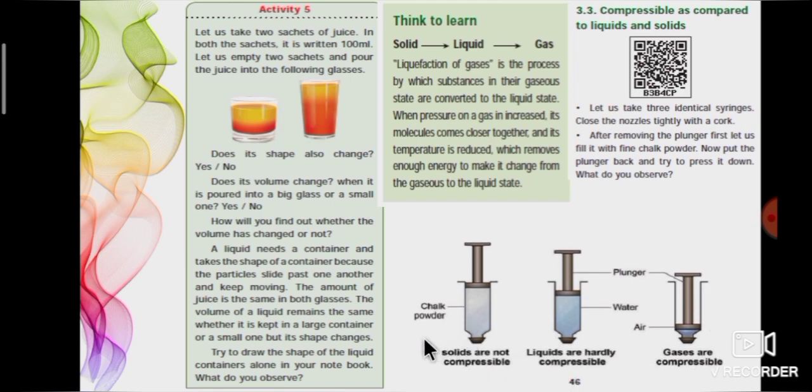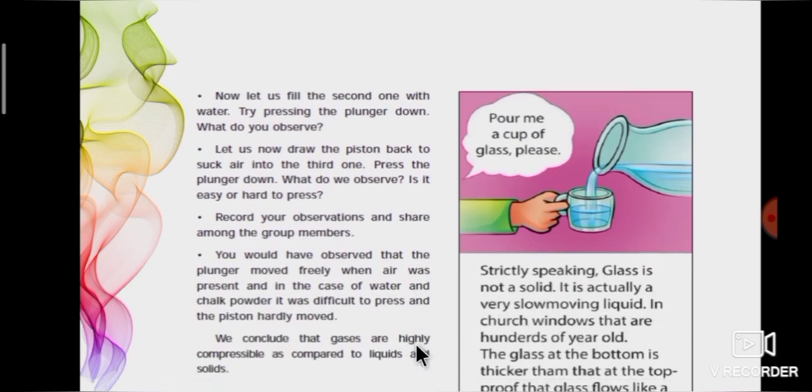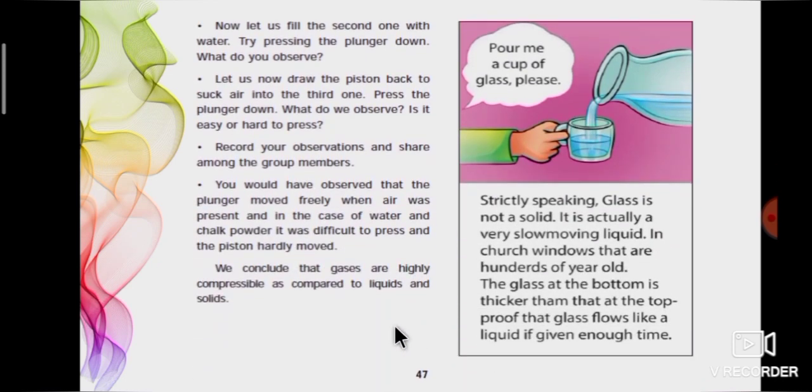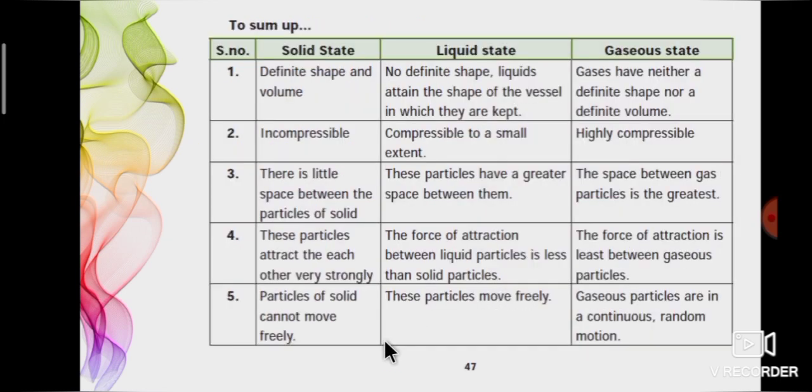This page also explains compressibility of solids, liquids and gases. From a simple activity, we find that gases are highly compressible. Page number 47 tells the information that glass is not a solid. It is a very slow moving liquid. Page number 47 also gives the details of comparison of solid, liquid and gaseous states. Five properties are discussed here, which I briefly explained earlier.